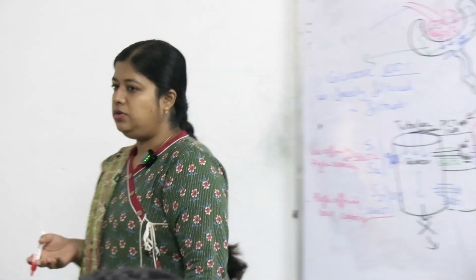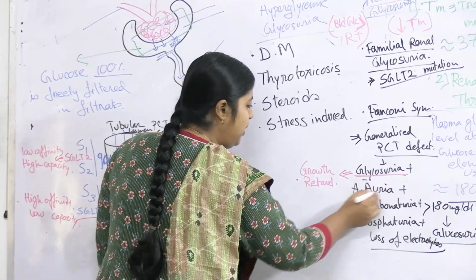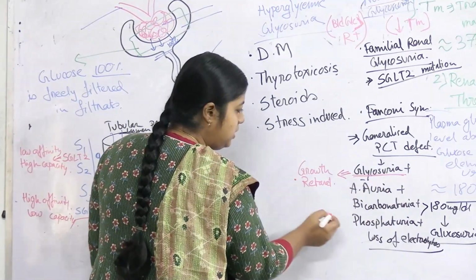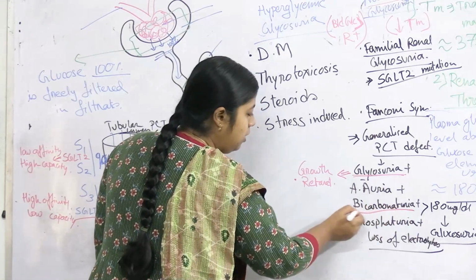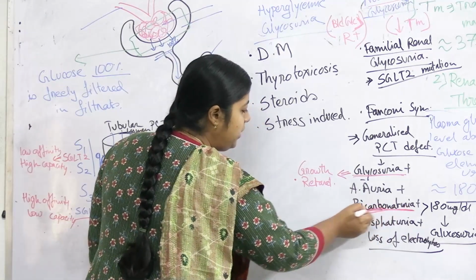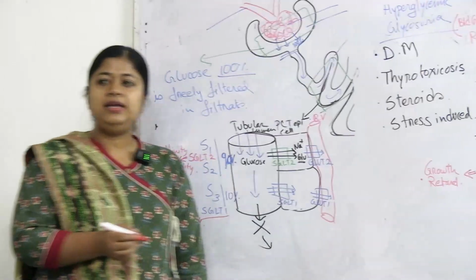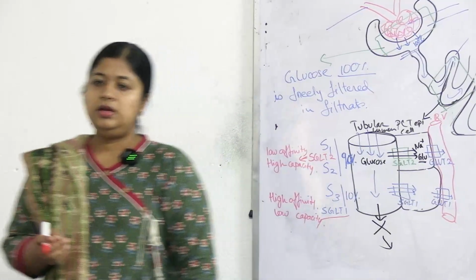There will be an energy deficit. If glucose concentration is not enough to meet the body's energy requirement, there will be breakdown of other tissues, and that will lead to growth retardation. Amino aciduria will also lead to growth retardation. Bicarbonaturia. What is bicarbonate?